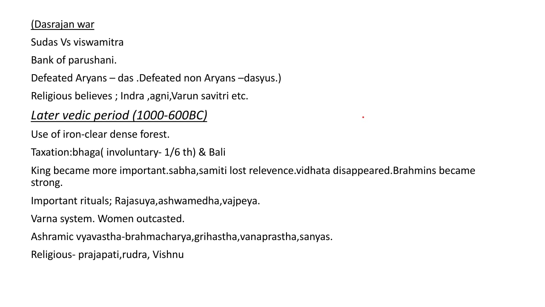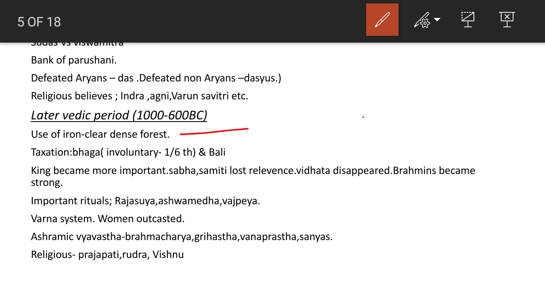Then, moving on to the later Vedic period, that is from 1000 to 600 BC, the use of iron was clear. Iron use started in this period so that they could clear the dense forest very easily, so it was highly used. Taxation also existed: Bali, along with an involuntary tax, Bhaga. That is, one-sixth of the produce was given as tax.